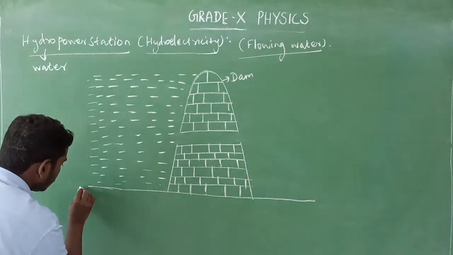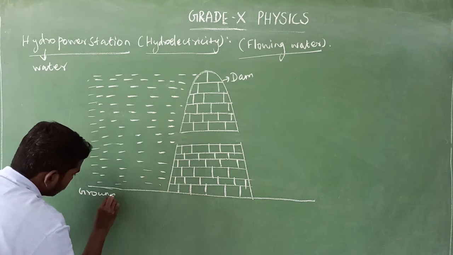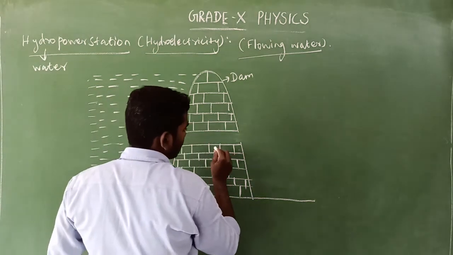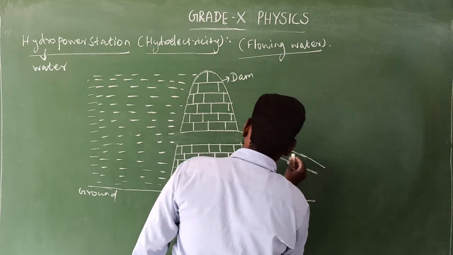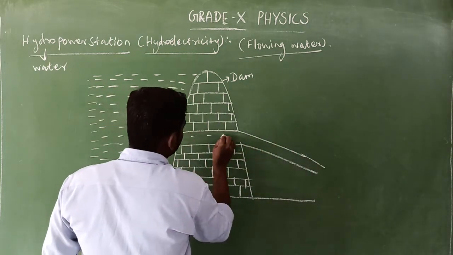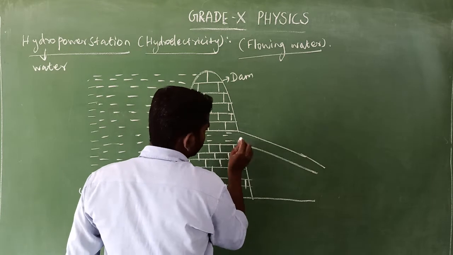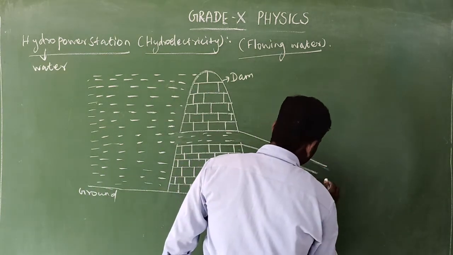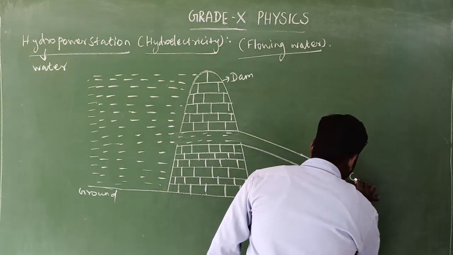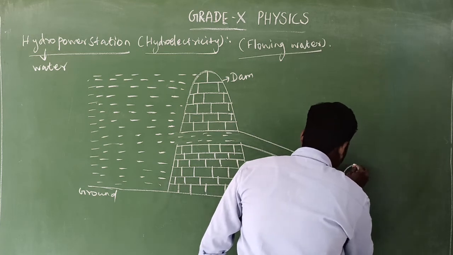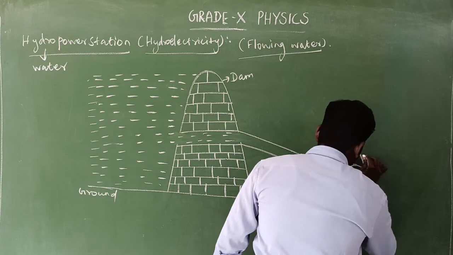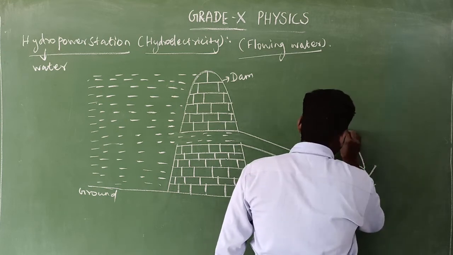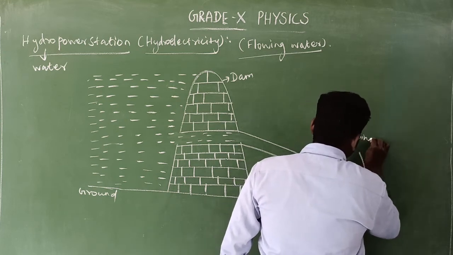So this is the ground. So the turbine is here. This is the turbine.